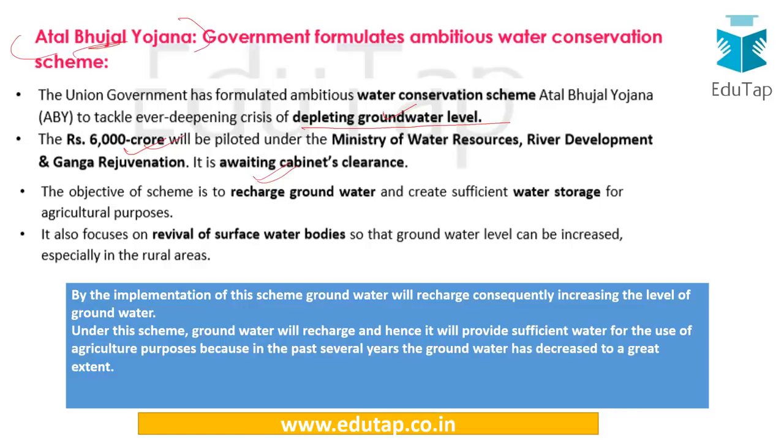So let us just quickly see that it will be piloted under the Ministry of Water Resources, River Development and Ganga Rejuvenation. The objective, as I've told you, is to recharge the groundwater. The implementation of the scheme will lead to sufficient water for agricultural purposes, because in the last several years the groundwater has decreased to a very great extent. So let us just see about this implementation.